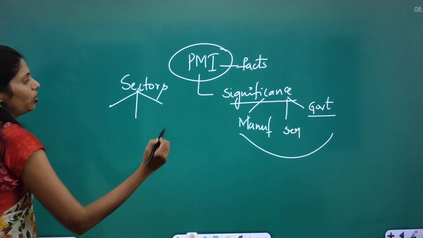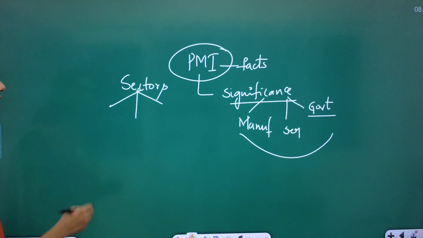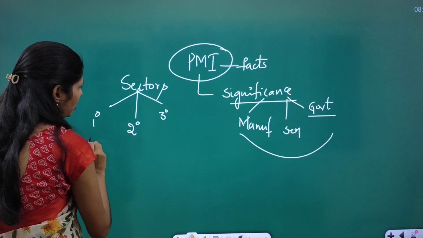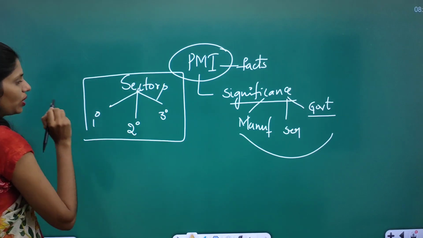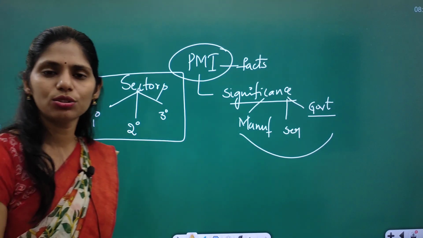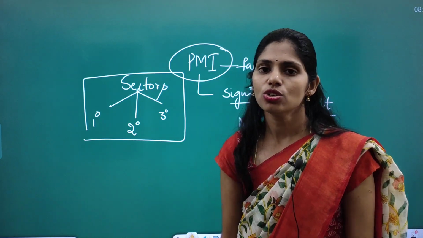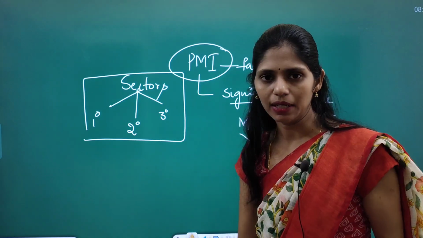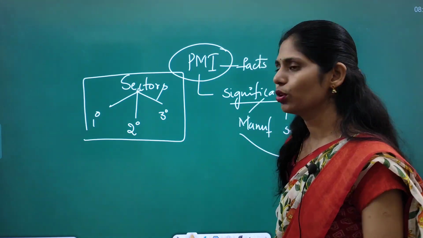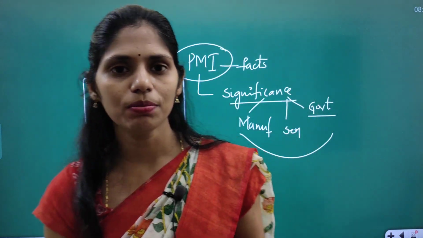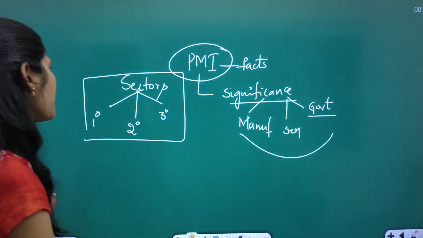So we are focusing mostly on three sectors: primary sector, secondary sector, and tertiary sector. Especially before going to the exam, you have to focus on these three sectors: how they are performing, what the challenges are, what measures have already been taken by the government, and how the government is improving those sectors, like different schemes, etc. That you have to know before going to the examination hall.